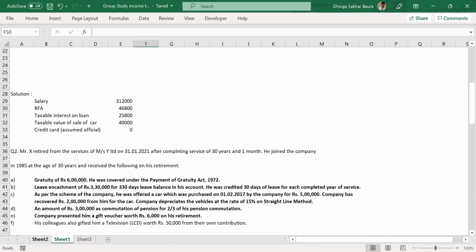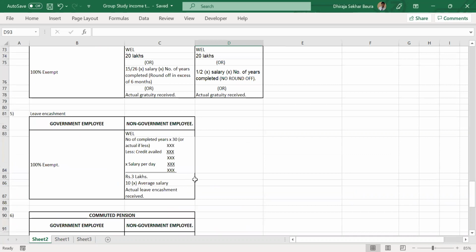Let me just show you the simplified version of it that I have created. It's something like this. So now you remember it like this. I'll also practice the same question and we'll go from there. So it is number of completed years into 30, or actual if less, whatever amount you calculated, less credit already availed.